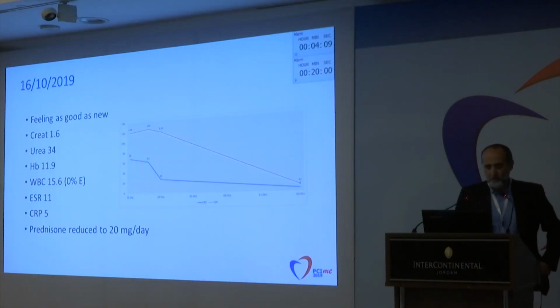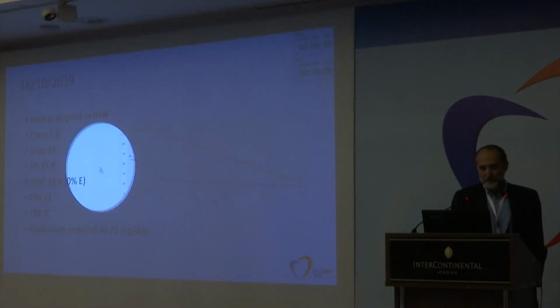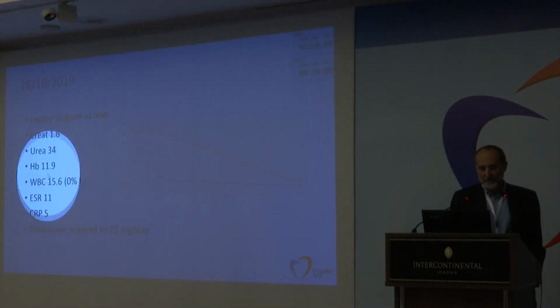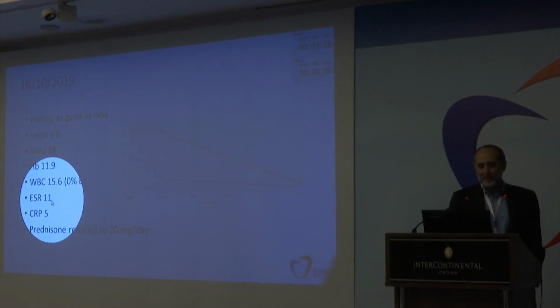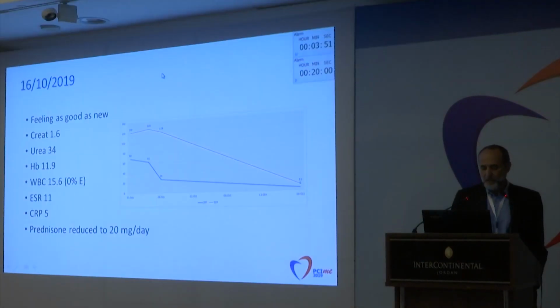So this is on the 16th of October. The patient was feeling now very good, as good as new. His creatinine is now better, his urea is better, his white count still high. His ESR dropped to 11 from 120, and his C-reactive protein is now normal. And he was on a dose of 20 milligrams of prednisone daily. So substantial reduction in these parameters.